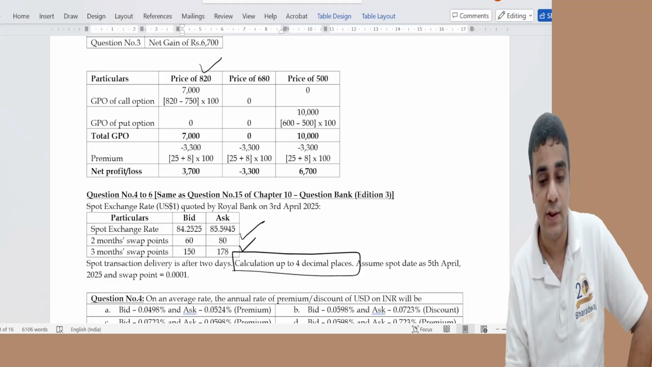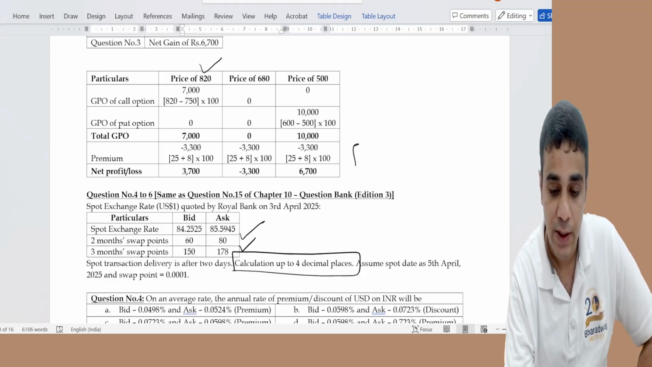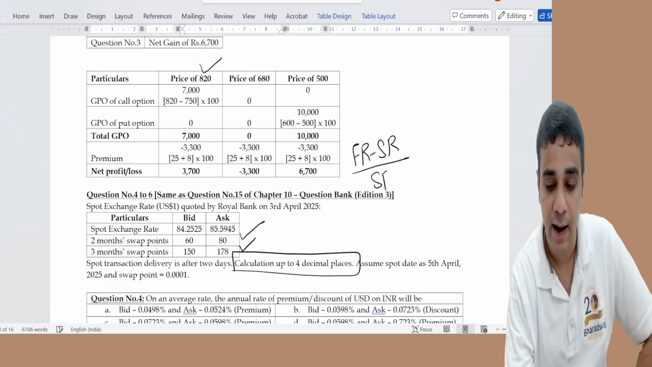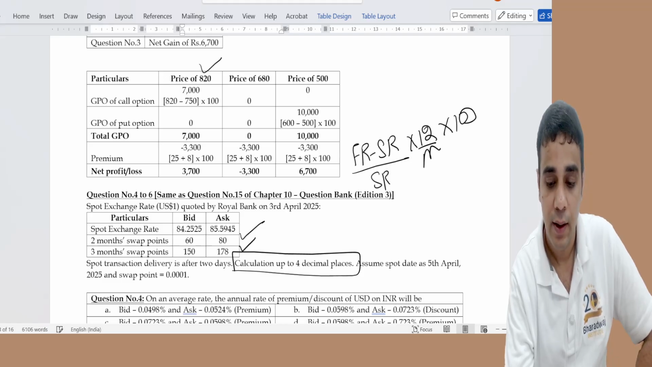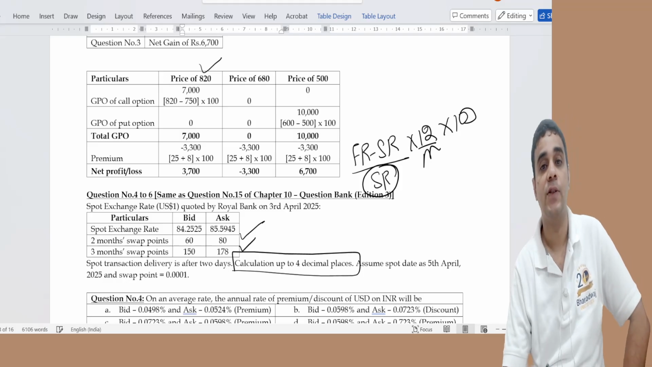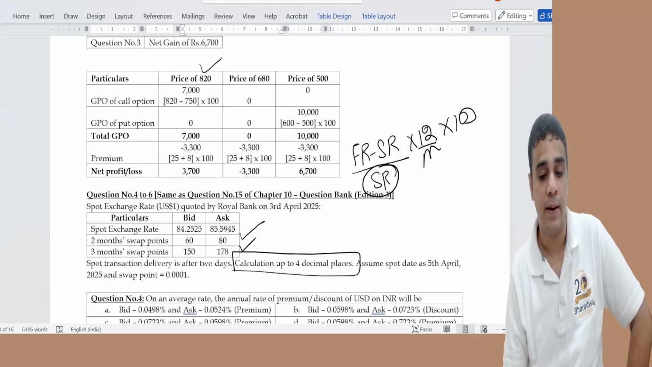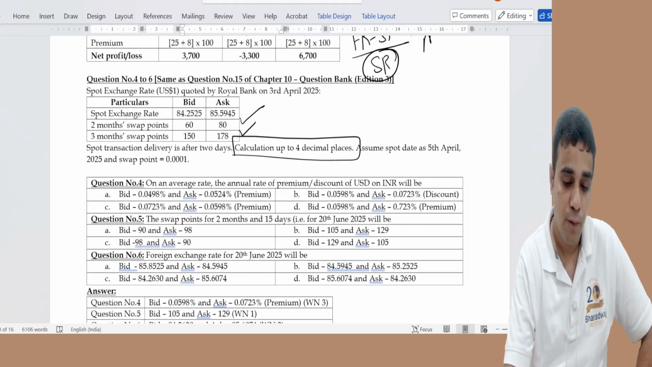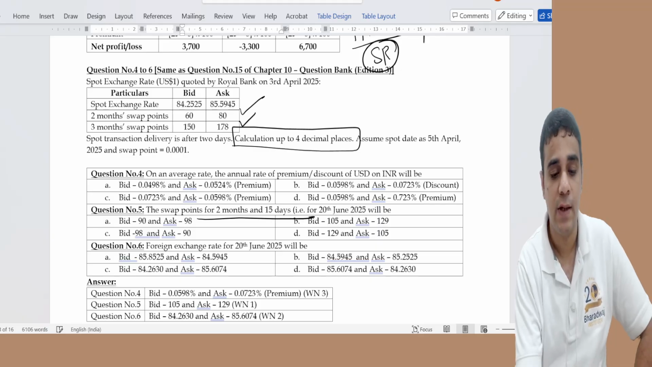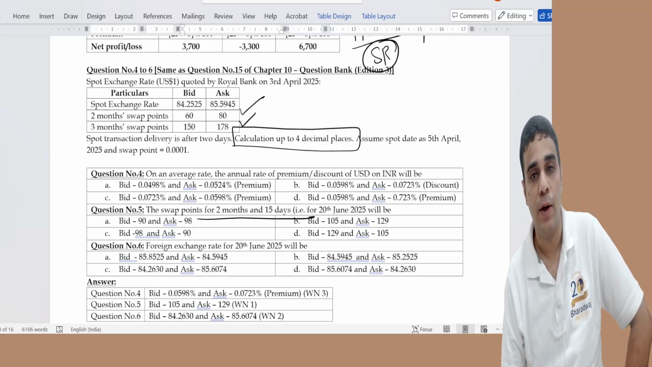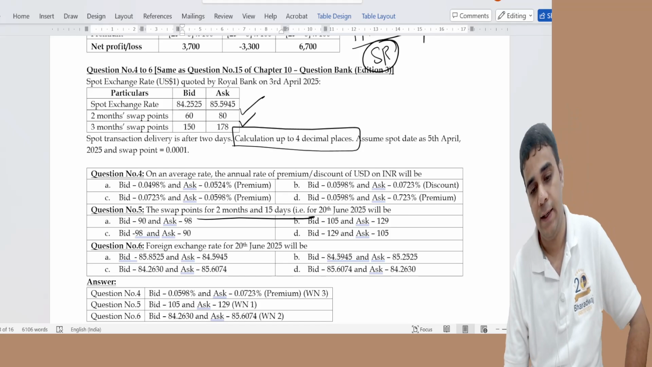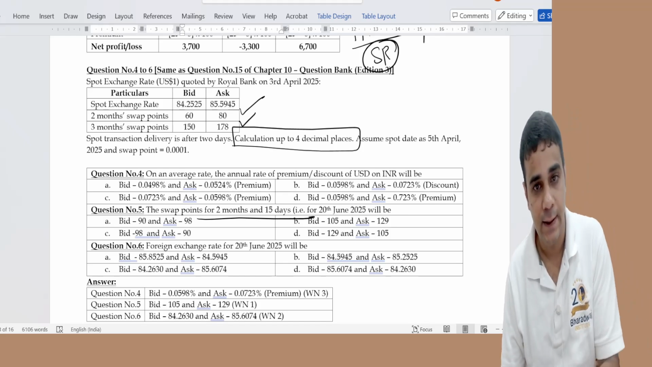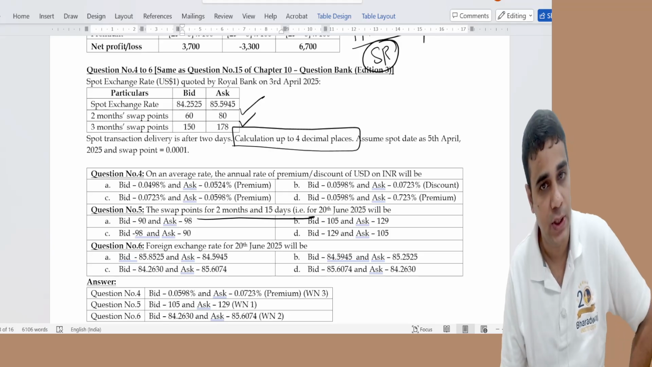What is average rate? Normally the premium calculation is (FR minus SR) by SR into 12 by M into 100. Average rate means you have to take average of spot rate and forward rate in the denominator. Average of spot rate and forward rate. So for doing this, first you'll have to get the swap points. I have 2 month swap points, 3 month swap point. Using interpolation, I'll get 2 months and 15 days. Swap points are in ascending order. Add it to the spot exchange rate.